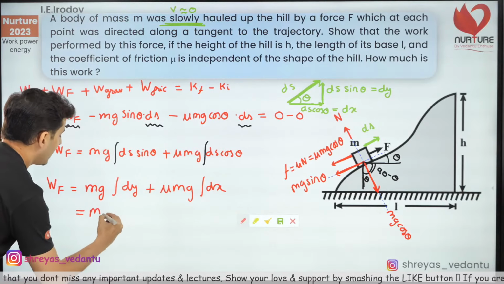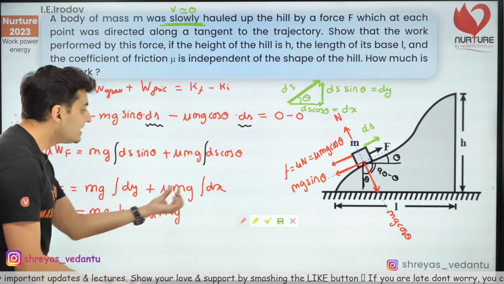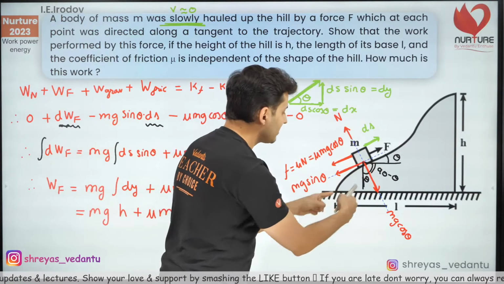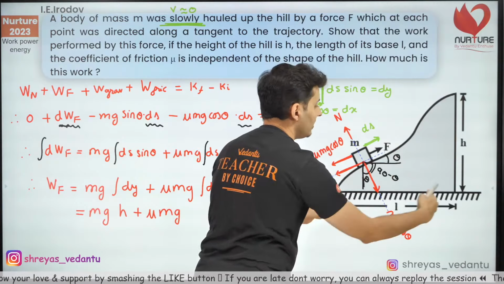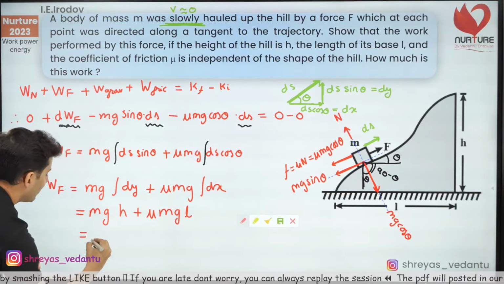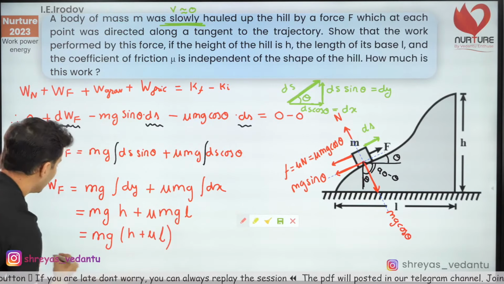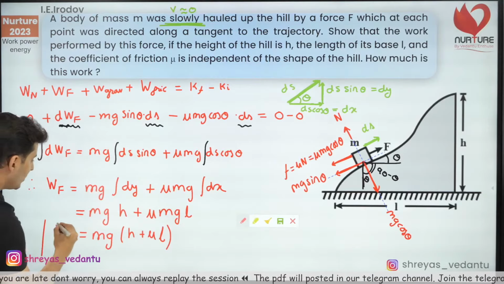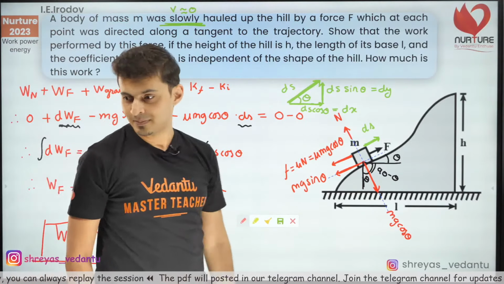So this will be nothing but mgh plus mu mg dx. dx is the small displacement in x. Keep adding those, and what is my total displacement in x? It is just L. So mu mg L. Therefore the final answer is mg(h plus mu L). That's the work done by that force, and nowhere does the path come into play. So it's independent.